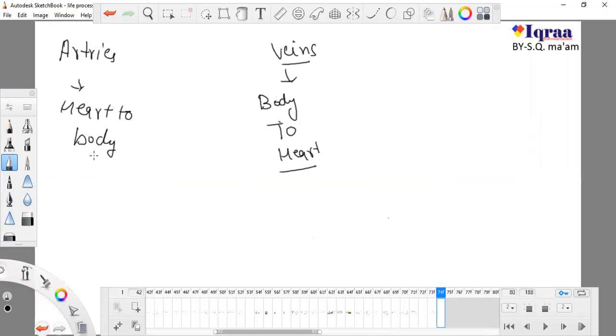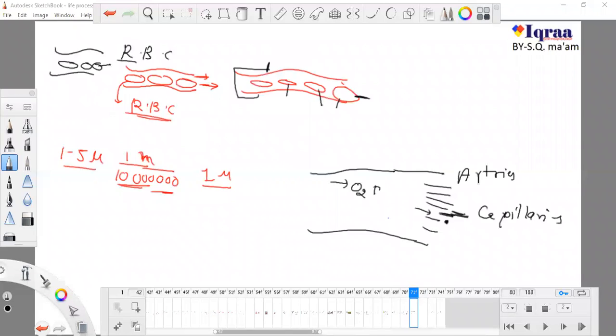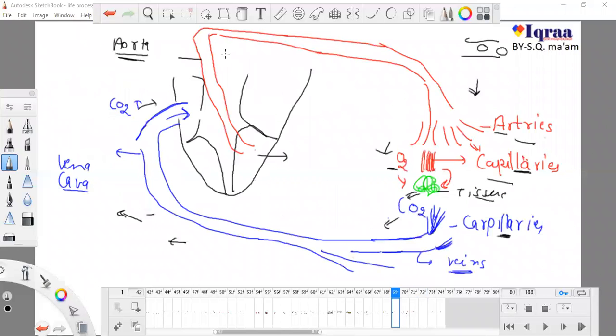The second difference is that arteries carry blood in a much higher amount, so they are elastic. Why are they elastic and thick walled? Because they are facing pressure as the blood comes. They are thick and elastic.